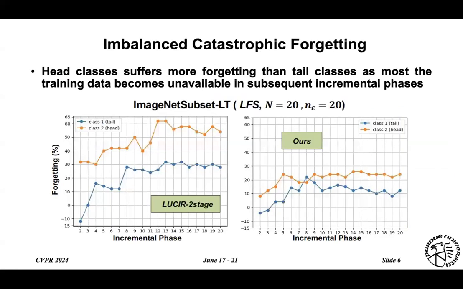So before we dive into the inter-task case, we would like to point out an observation of the imbalanced catastrophic forgetting issue, where the head classes suffer more forgetting than the tail classes, as shown in this figure on the left-hand side, because most of the training data of head classes becomes unavailable in the subsequent learning phases due to a fixed and limited memory budget per class.